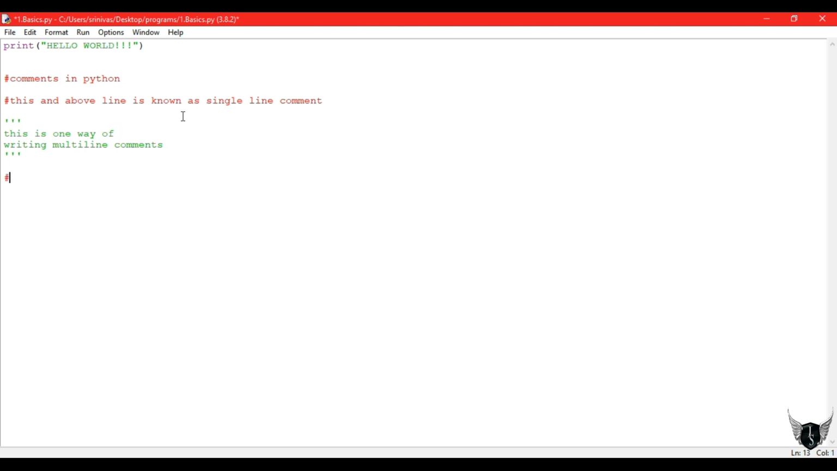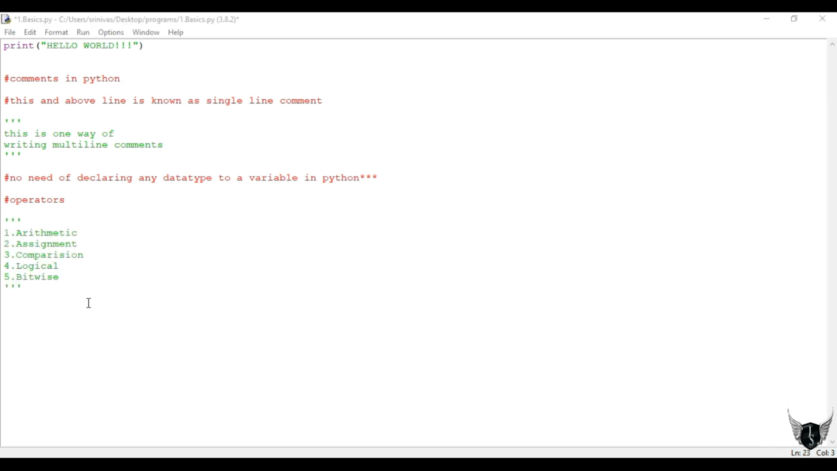These are two types of writing your comments, which help us with the readability of the code and help in many situations. And we have no need of declaring any data types in Python. The main thing is we need not declare. In other languages we need to declare a value or variable as an integer or float or string, character, etc. But here there is no problem. There is no need of declaring.